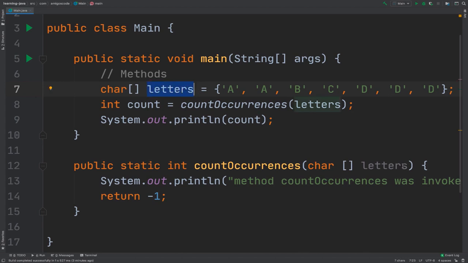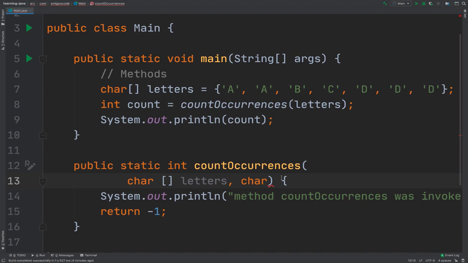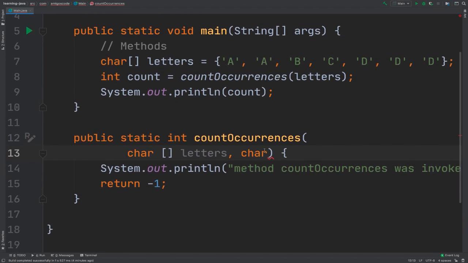So in our method, we are accepting the array, but we also need to accept the actual character that we are looking for. So here I'm going to say comma, and then this will be a char, and let me put this on a new line so you see everything properly. I'm going to name this searchLetter.